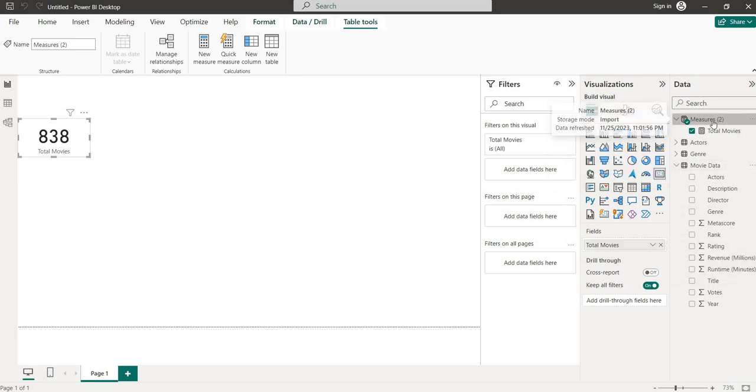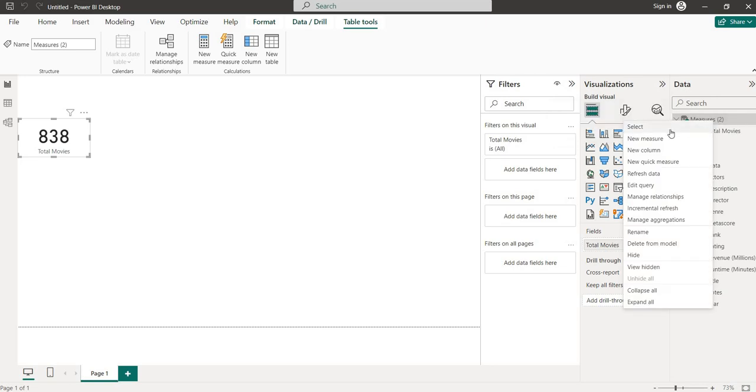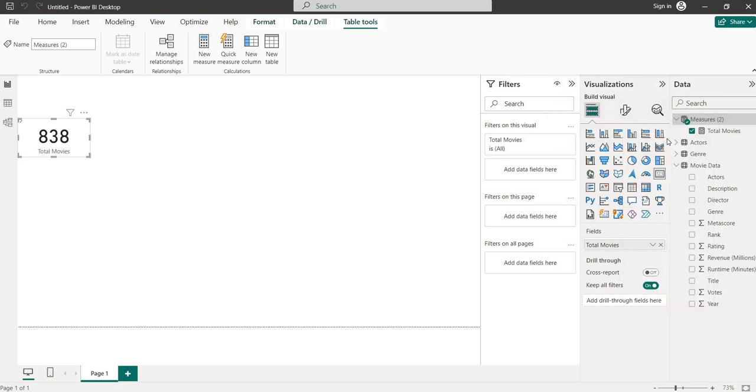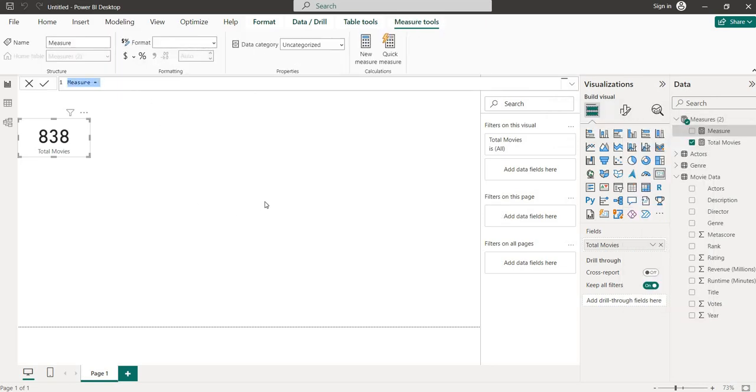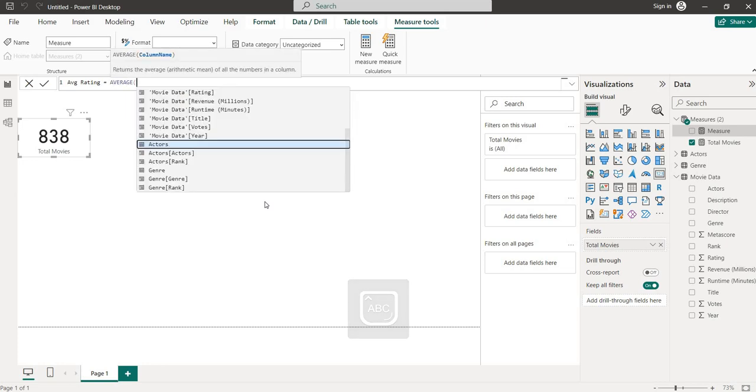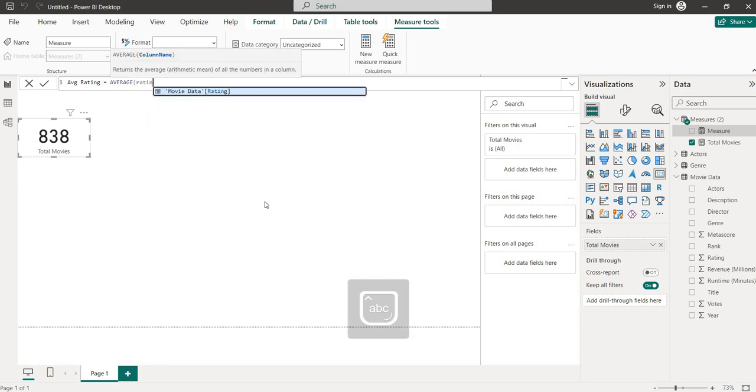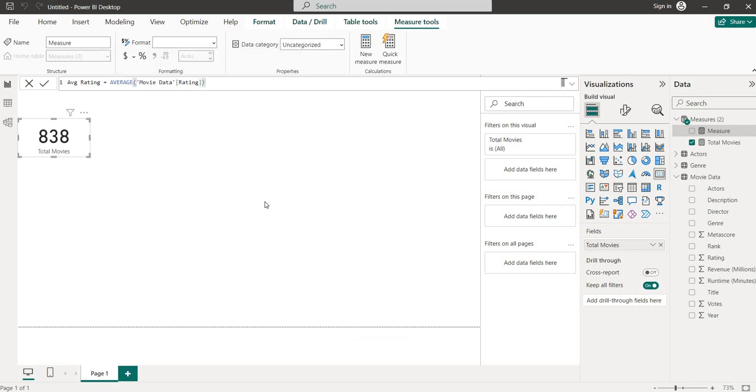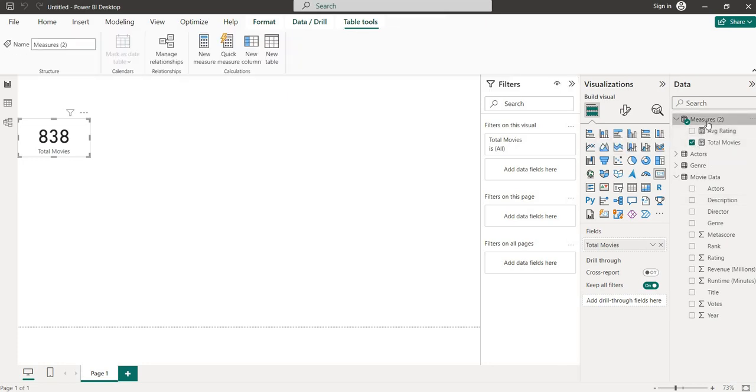So let me make some measures for the rating. It is average rating. So average rating is equal to, there is one DAX function called AVERAGE. You just have to put the AVERAGE DAX function and rating, and here is our new measure called average rating.